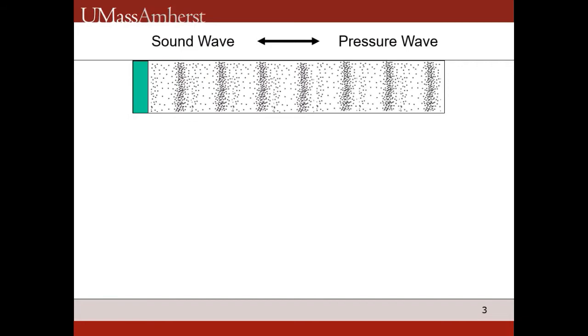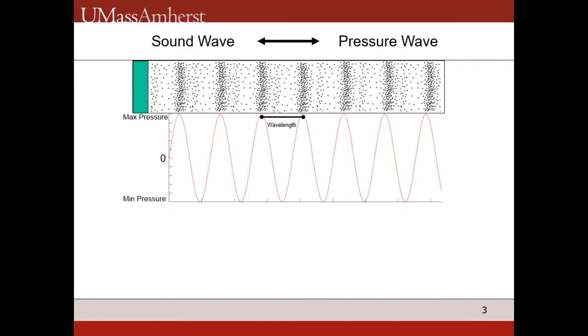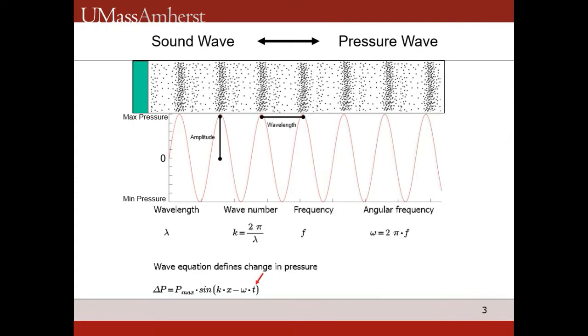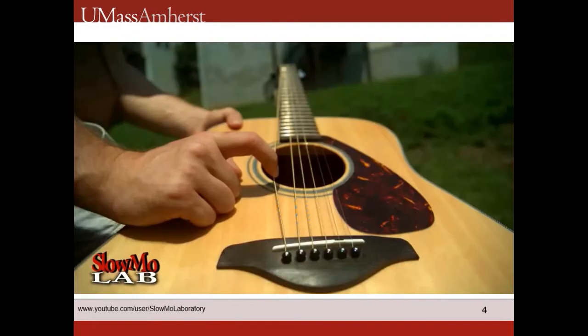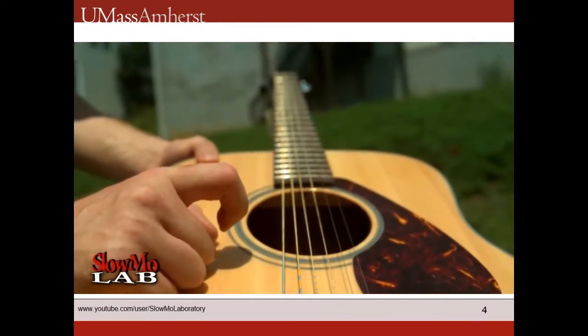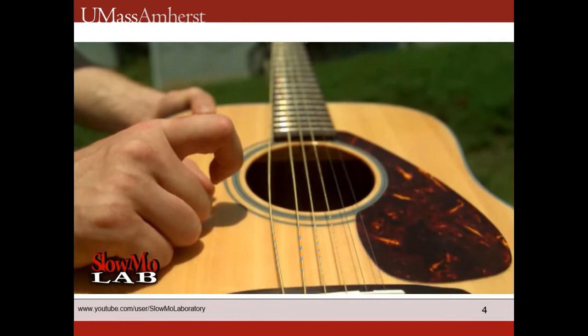The distance between these regions is the wavelength. The amplitude, which controls the loudness, can be expressed as a function of time and position in the x direction. The wave is also controlled by the wave number k and the angular frequency omega, which are functions of frequency and the wavelength. Check out this video of the guitar string in slow motion. Here, instead of a piston, the string pushes and pulls the air over the hole as the wave travels up and down the guitar, creating high and low pressure areas.